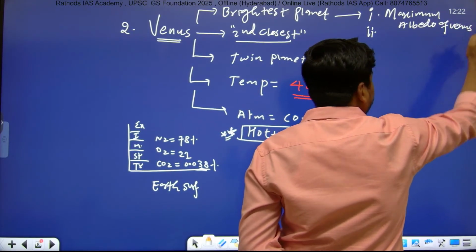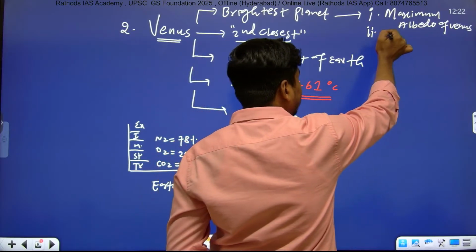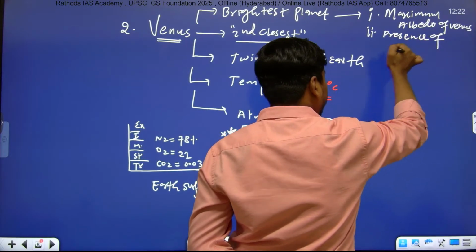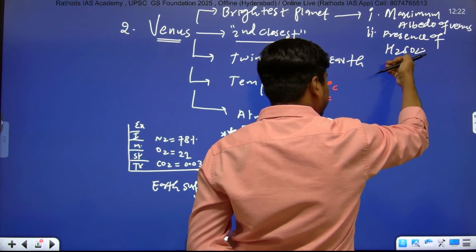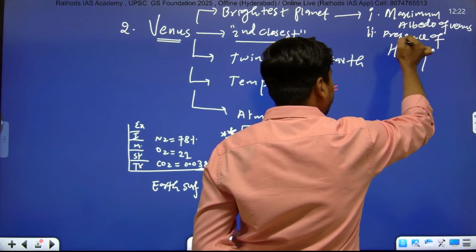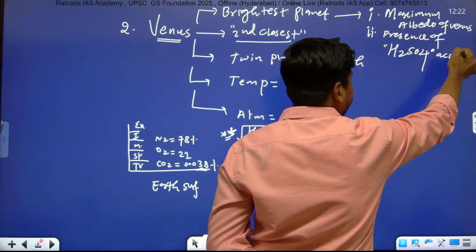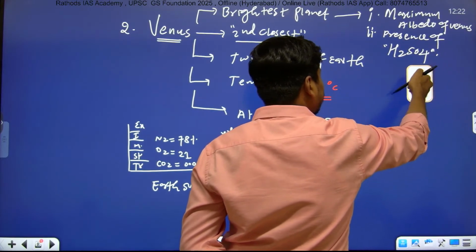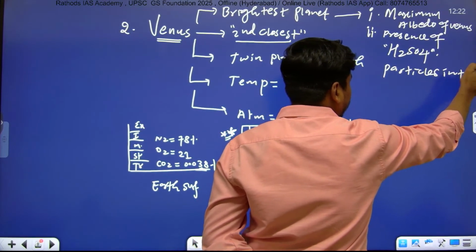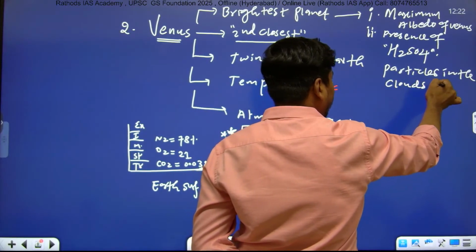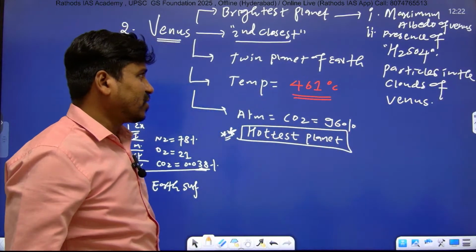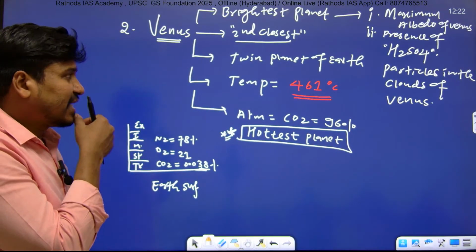Second one is due to presence of H2SO4 sulfuric acid particles in the clouds of Venus.